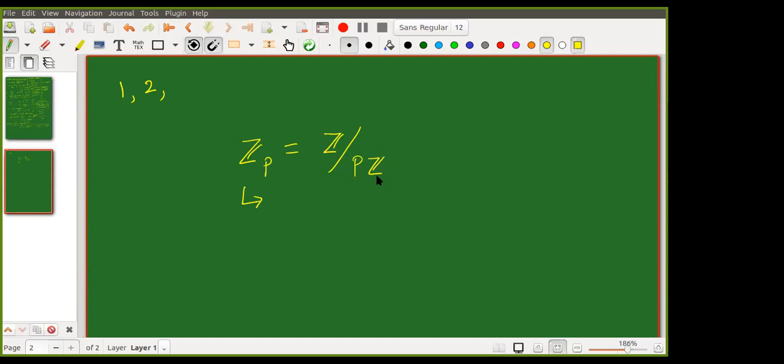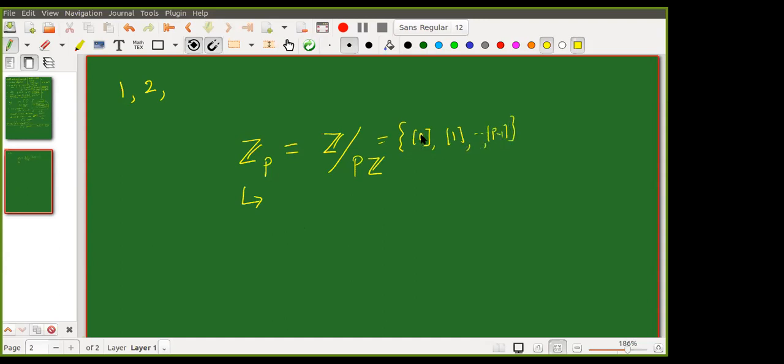PZ is an ideal, or an additive subgroup of Z, so we are quotienting. Since Z is an abelian group with respect to addition, PZ is an ideal, and Z by PZ can be seen as a ring or as a group. Z_P is the set of integers modulo P. Here the elements are equivalence classes, 0 and so on, up to P minus 1.